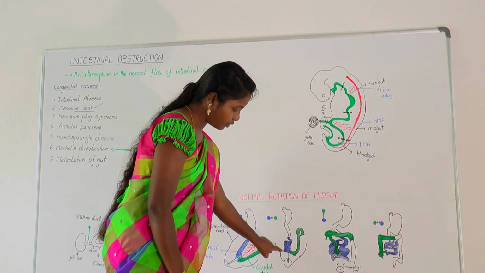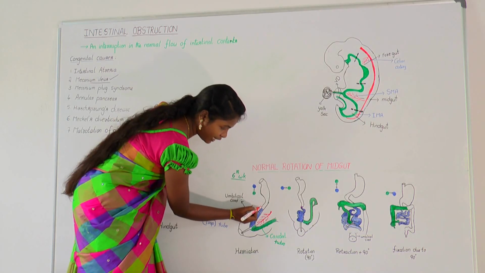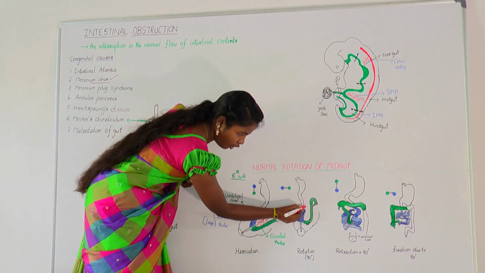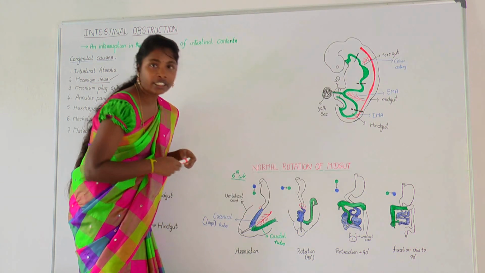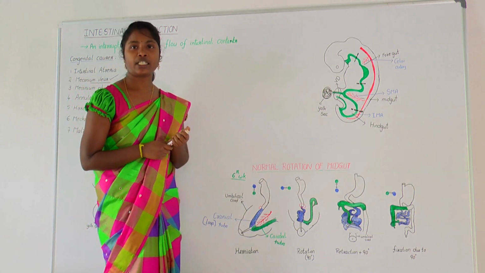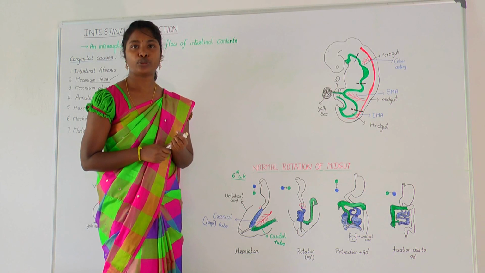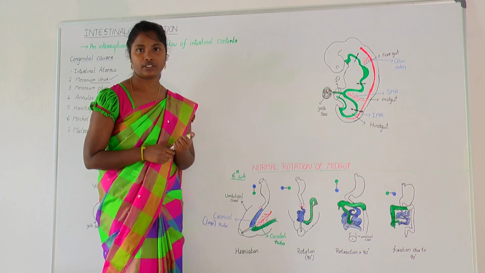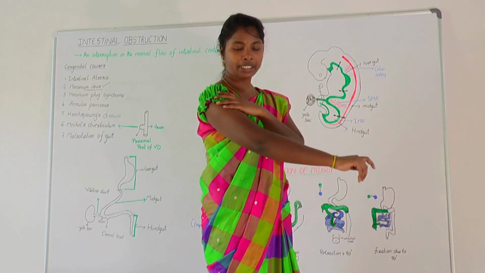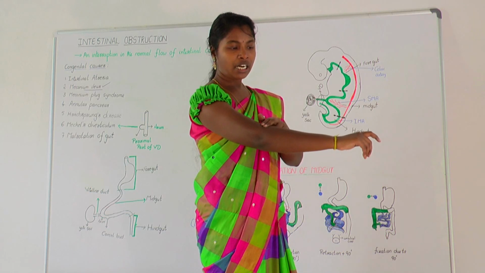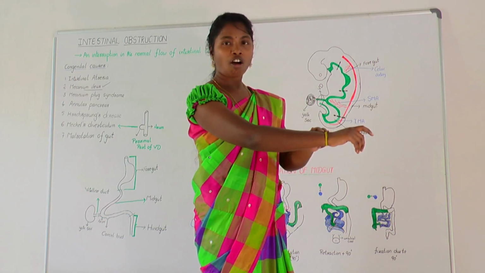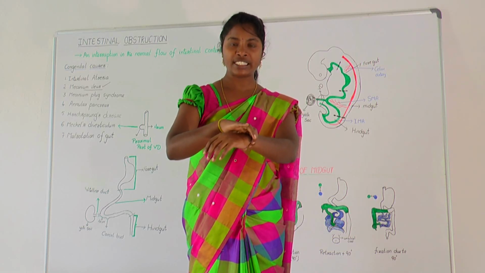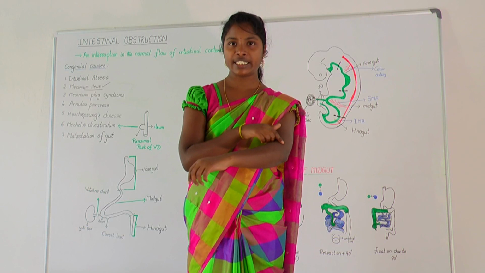Here are the loops. Here is a ligament at the junction of foregut and midgut, exactly at third part of duodenum, which is called ligament of Treitz or suspensory ligament of duodenum. It helps to rotate and also helps to pull back the duodenojejunal flexure. This would be ligament. This part is duodenum and this part is going to be all jejunum. This looping is ileum. My wrist here is going to be cecum. This is ascending colon and transverse colon.